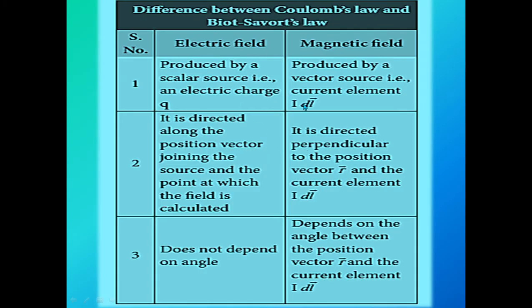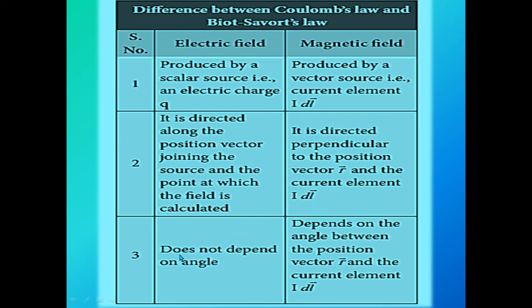From this tabulation, we can easily understand the difference between Coulomb's law and Biot-Savart's law, electric field and magnetic field. First point, the electric field is produced by a scalar source, that is an electric charge Q. The magnetic field is produced by a vector source, that is the current element I dl vector. Second point, the electric field is directed along the position vector joining the source and the point at which the field is calculated. The magnetic field is perpendicular to the position vector r vector and the current element I dl vector.